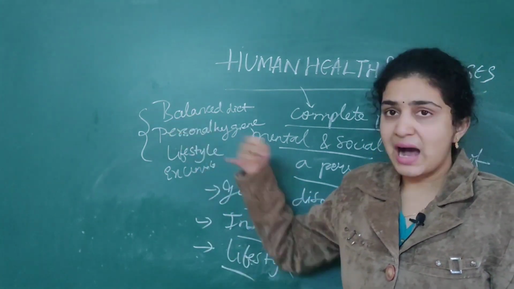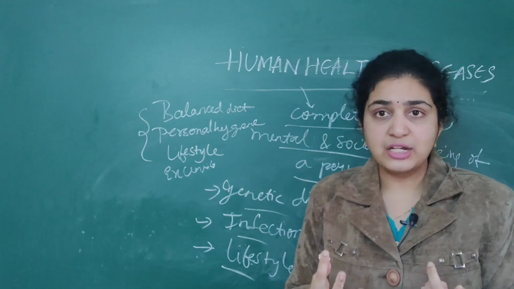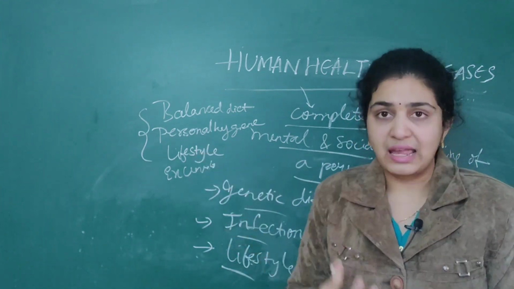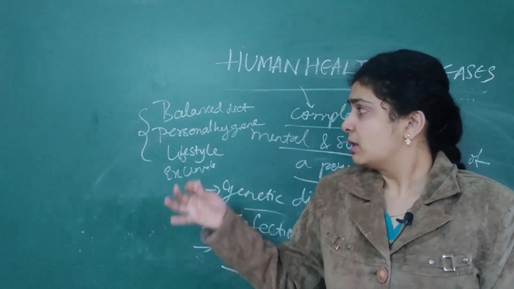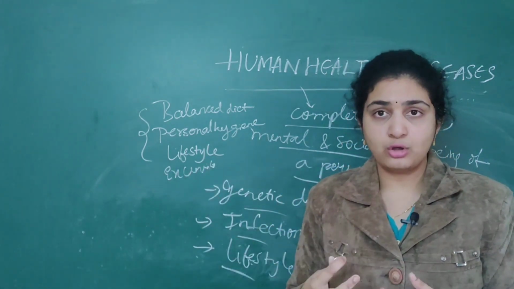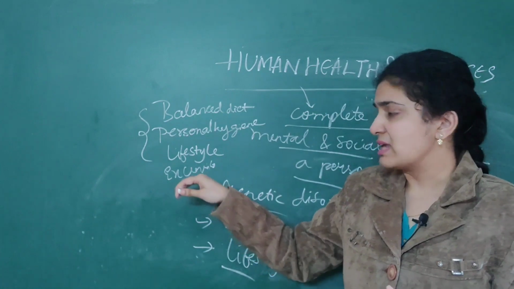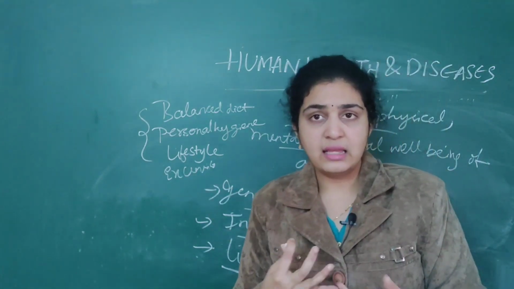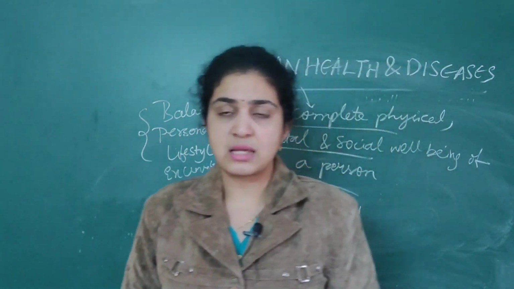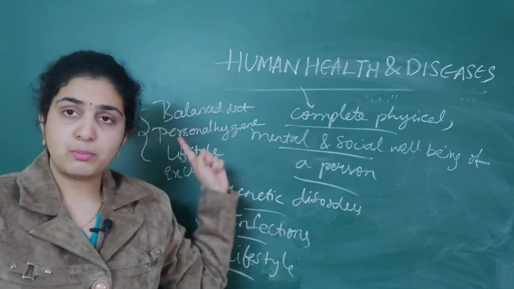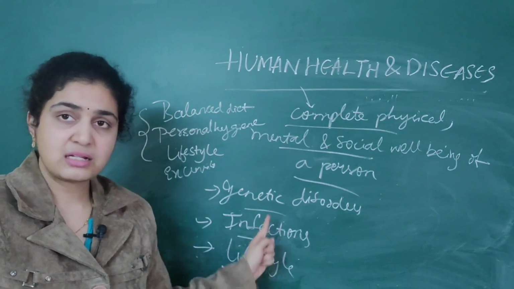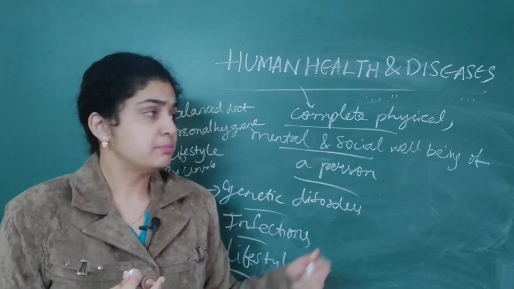But when you come to a balanced diet, a good diet should be taken. A good lifestyle should be there. Personal hygiene should be there, that is, you should take care regularly of personal hygiene, as well as exercise. Daily, you should do some exercise for good health. So, these are the factors which promote good health. These are the factors which disturb good health.